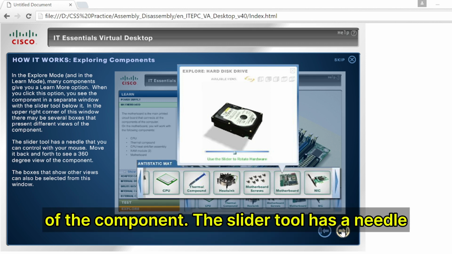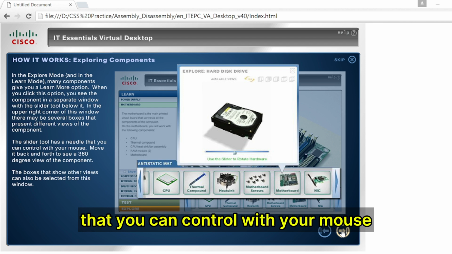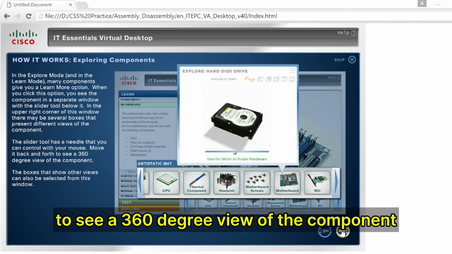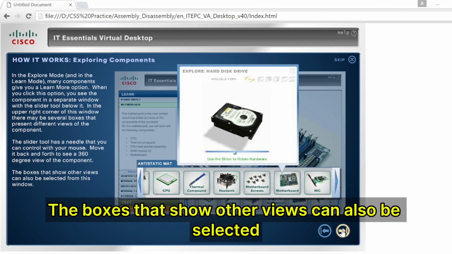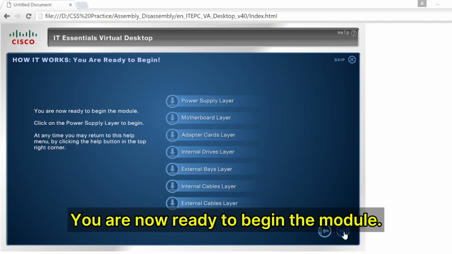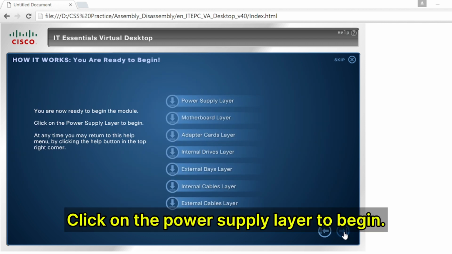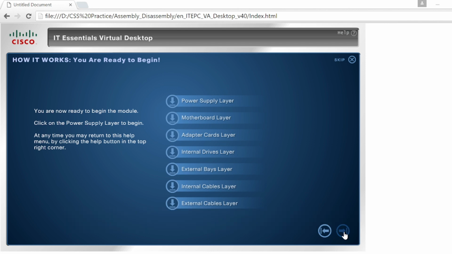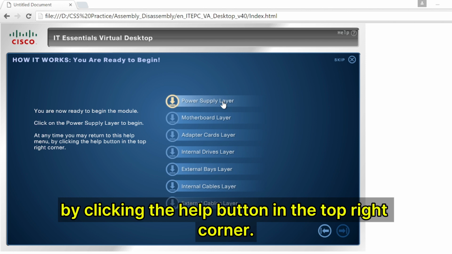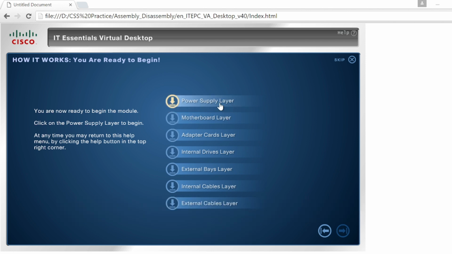The slider tool has a needle that you can control with your mouse. Move it back and forth to see a 360-degree view of the component. The boxes that show other views can also be selected from this window. You are now ready to begin the module. Click on the power supply layer to begin. At any time, you may return to this Help menu by clicking the Help button in the top right corner.